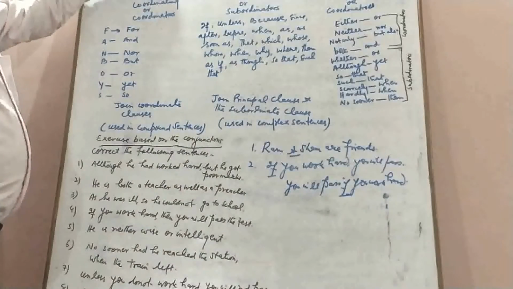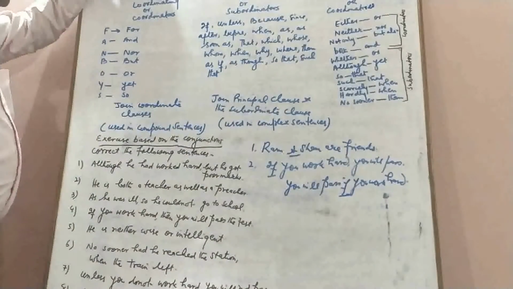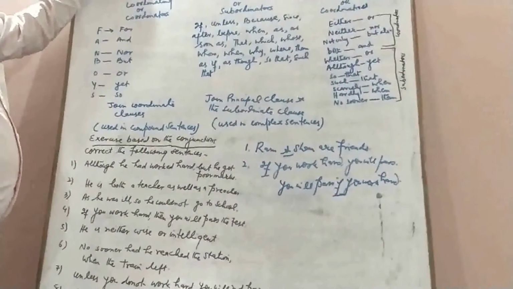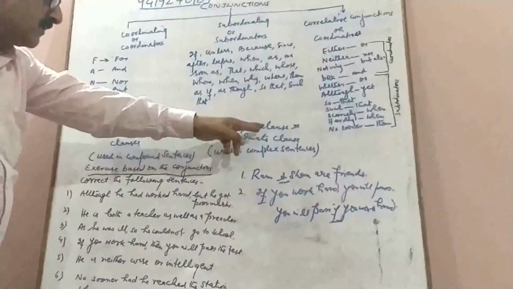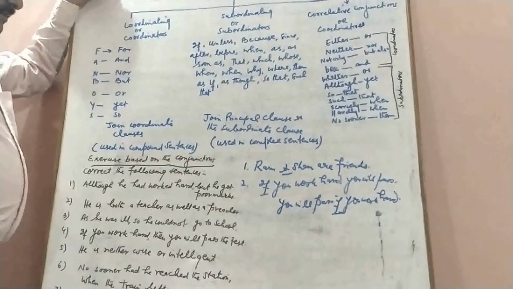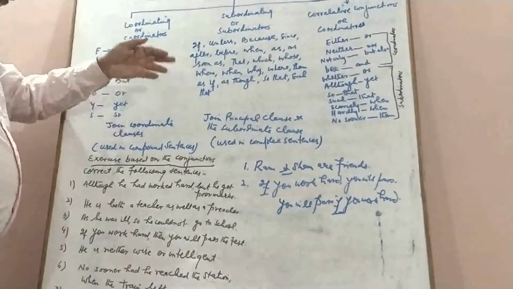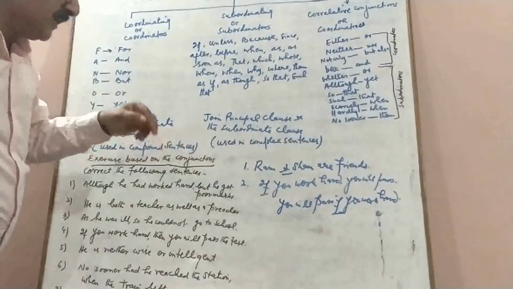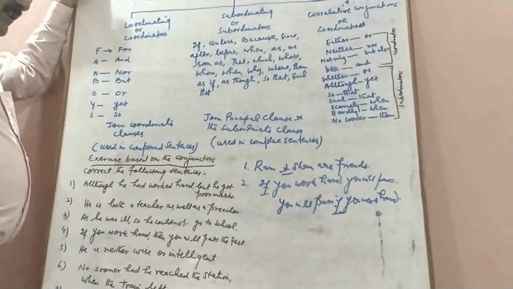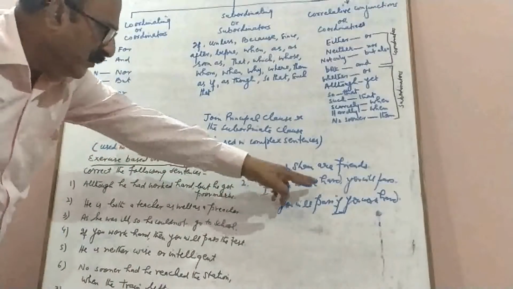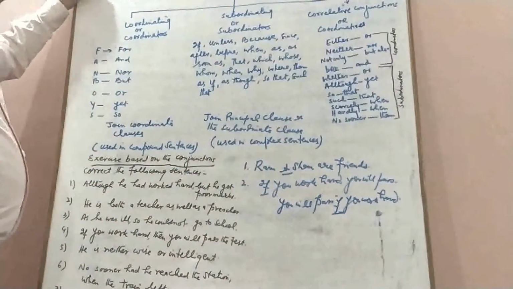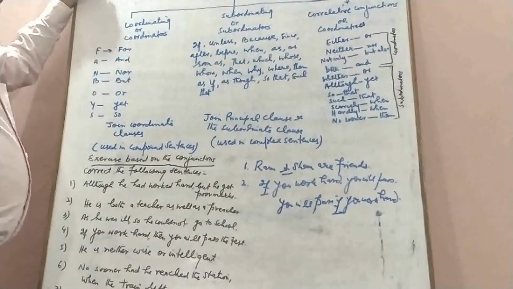The second type is subordinating conjunctions or subordinators. Subordinating conjunctions are those conjunctions which join a principal clause or main clause and the subordinate clause. For example, if you work hard, you will pass. If is a subordinating conjunction. Here, if you work hard is the subordinate clause and you will pass is the main clause or principal clause.